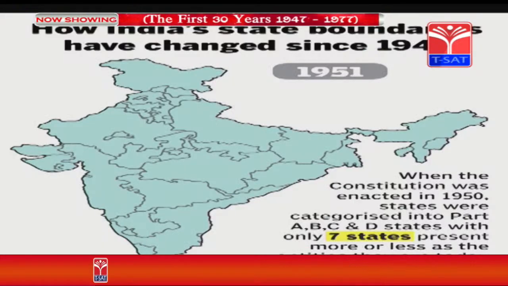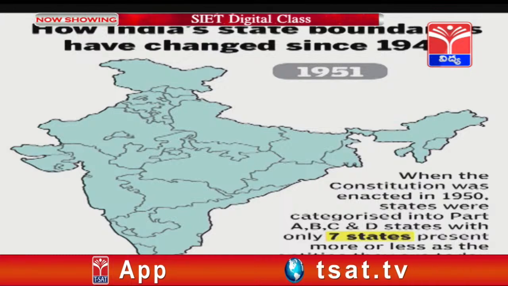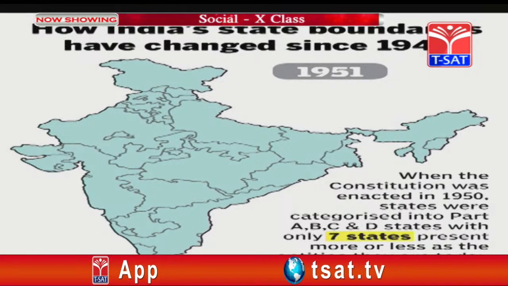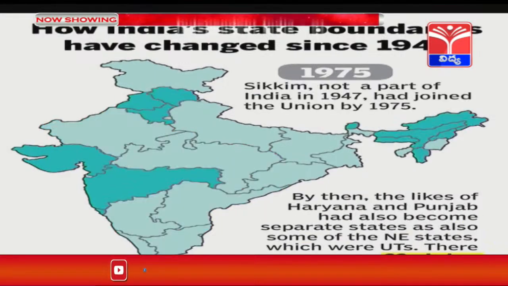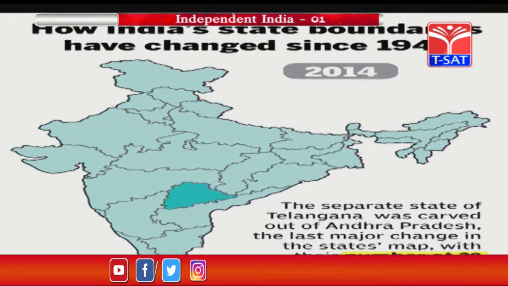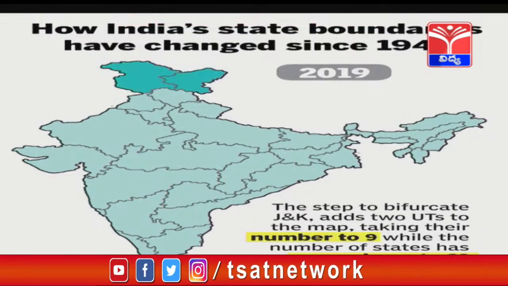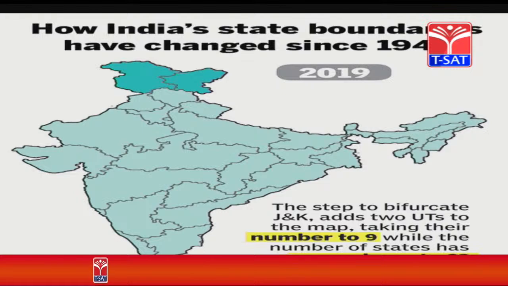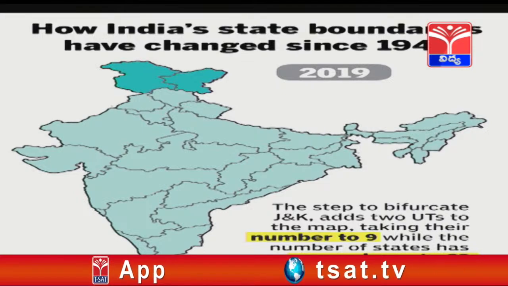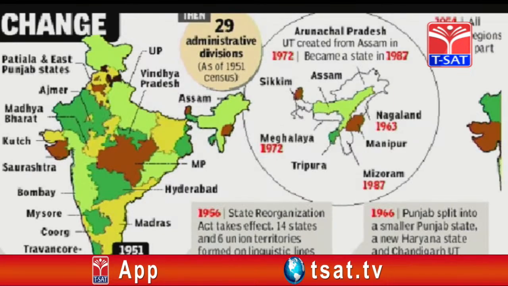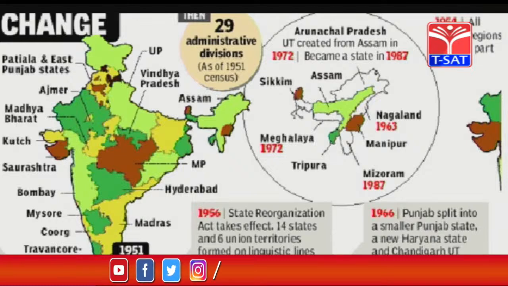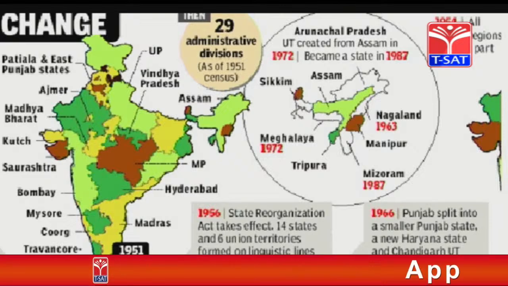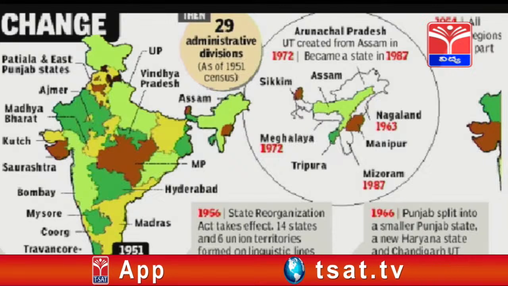Let us see some extra information on the screen and how states were created in different years. This is how India was in 1951, 1956, 1975, 2000. In 2014, Telangana came into existence. In 2019, Kashmir was included into Indian territory. Different years, different states have come into existence. Students, this is detailed information of different states and the years in which they were formed. The State Reorganization Act took effect in the year 1956. Since then till 2019, this is the status of how Indian states have come into existence.